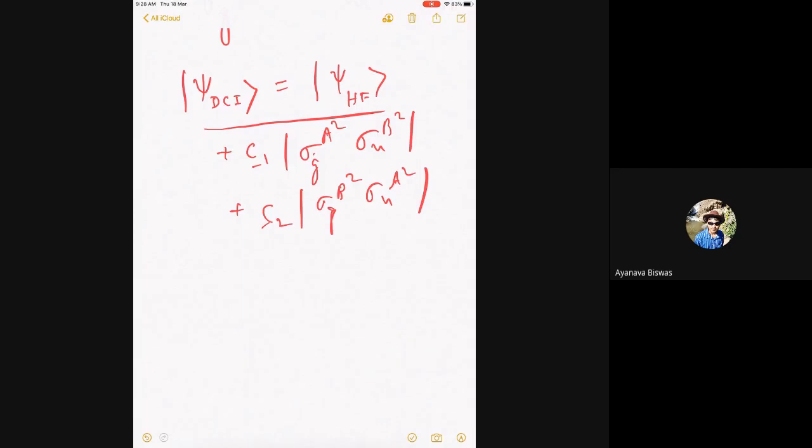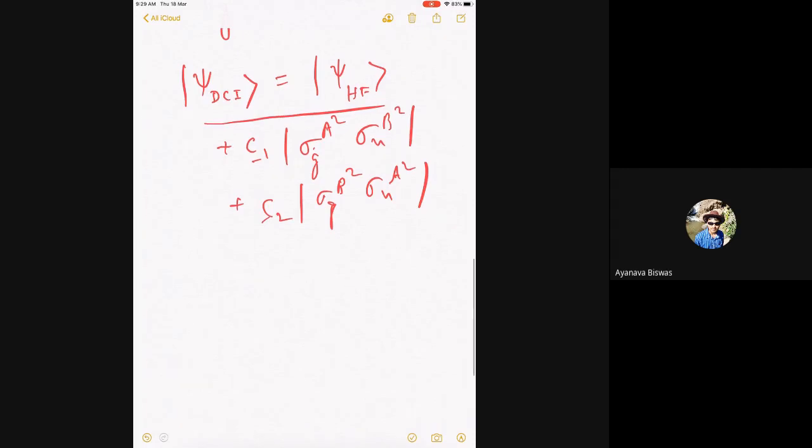So how do I set up the CI matrix? What will be the dimension of the CI matrix? It will become 3 by 3 because there are 3 determinants. And all I would require is integrals of this kind. Psi Hartree-Fock, H, psi doubly excited.